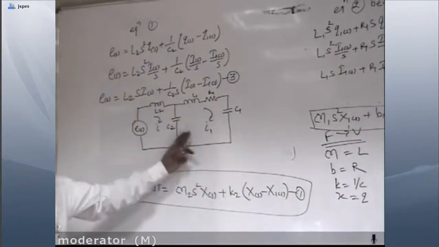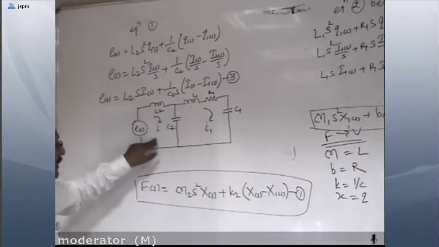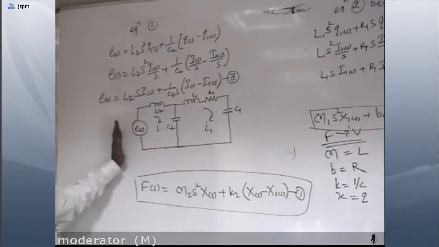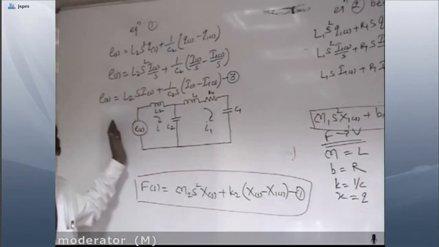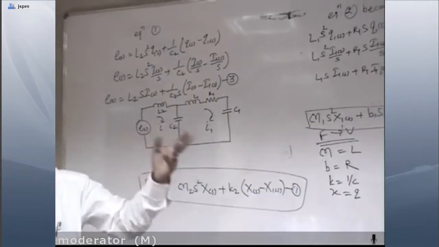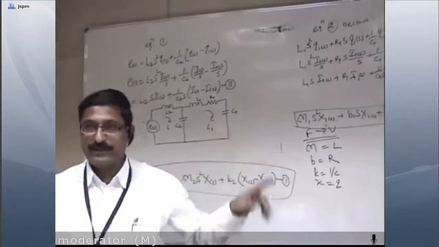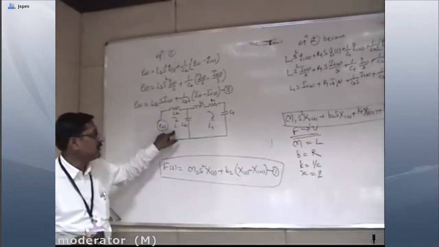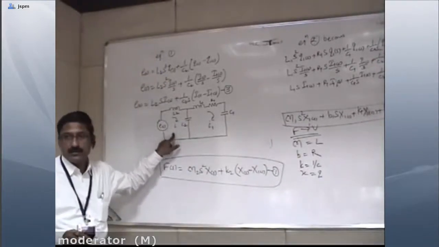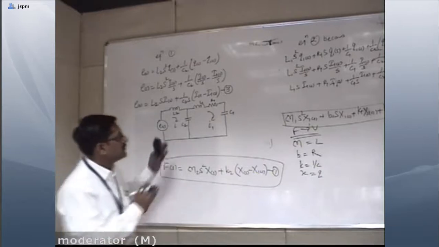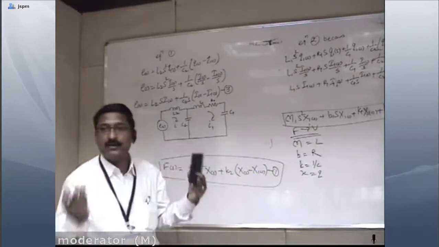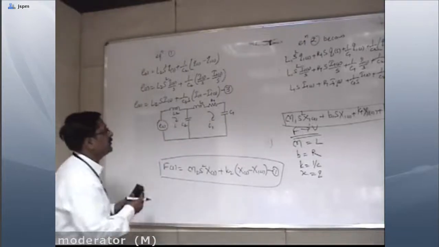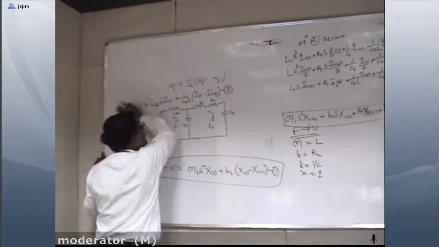Now see, these two loops are there. If you apply KVL over here, you will get these equations. So this is the voltage analogous network of the mechanical system given. Initially whatever mechanical system I had drawn, its analogous system is this one. This is the force to voltage analogy. Now we'll go on to the force to current analogy.